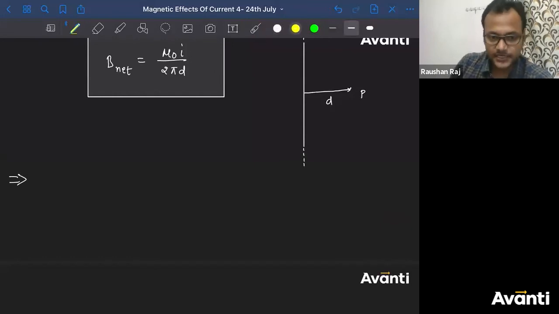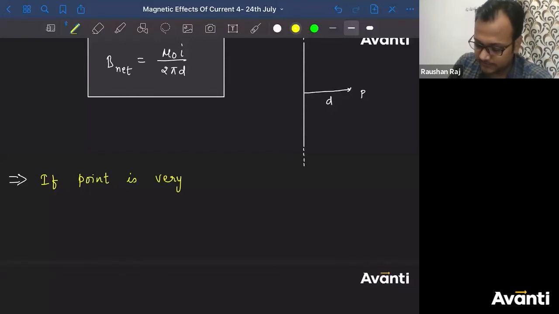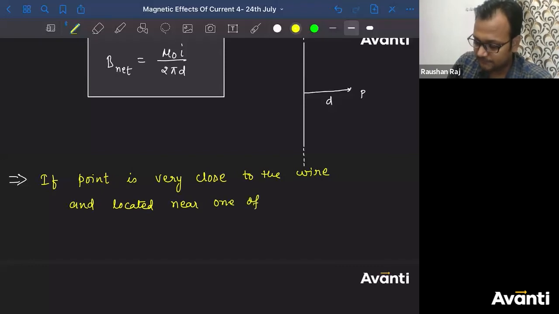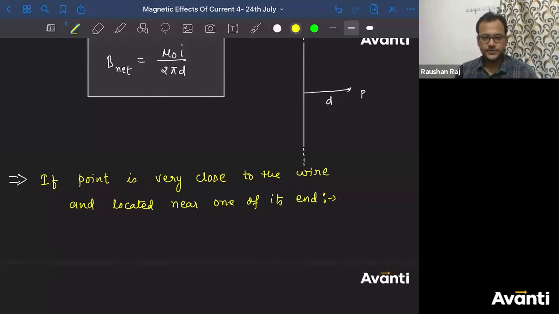Now let us talk about this second special case. And what is that second special case? If the point is very close to the wire and located near one of its ends. This condition, ठीक है? Yes, Pratish, we have done it.